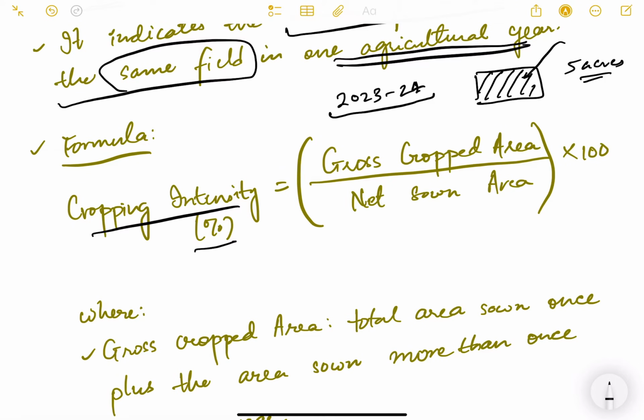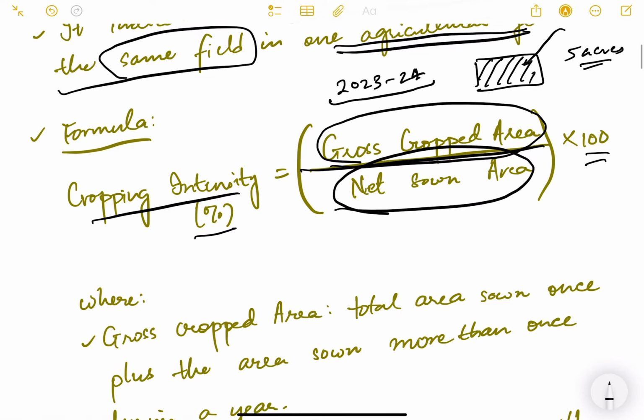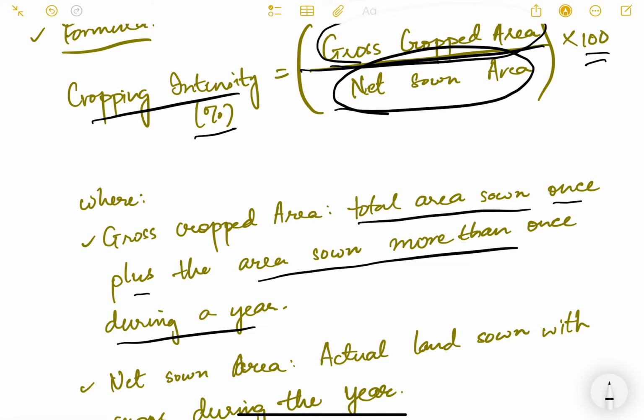For the complete village or the complete district or the complete country, the cropping intensity formula is given as follows. Cropping intensity in percentage is equal to gross cropped area divided by the net sown area, multiplied by 100. Now what it means, I'll tell you. Gross cropped area is the total area sown once plus the area sown more than once during a year. Now I'll explain it to you.